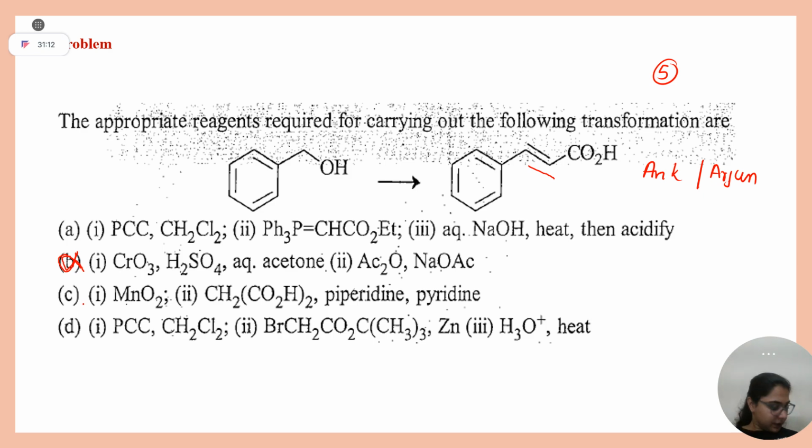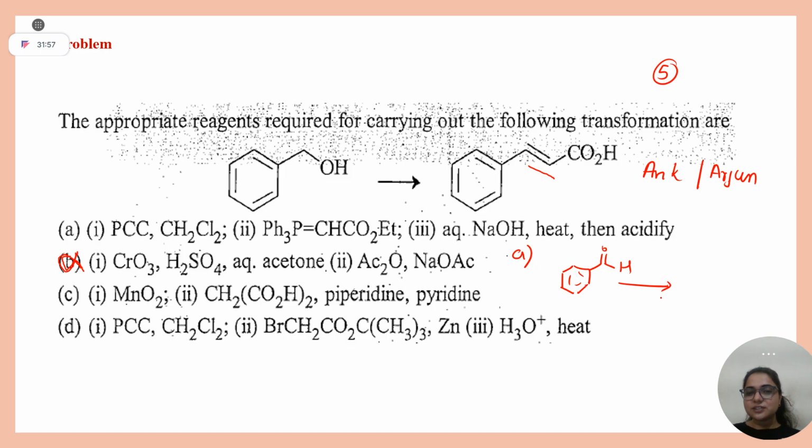Yes, ma'am. Okay. Second is MnO2. Since you have covered only the first lecture, let me tell you, MnO2 is used for allylic oxidation, and yes, this is allylic. Okay, we will see the other options also. Let's go option by option. I don't know the answer, I will solve along with you. But first, see which option you can directly delete. Then go one by one. Now let's solve. With PCC, it will form aldehyde. Yes or no? Clear?